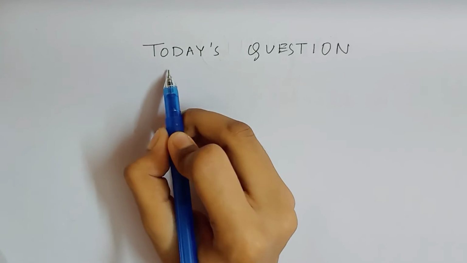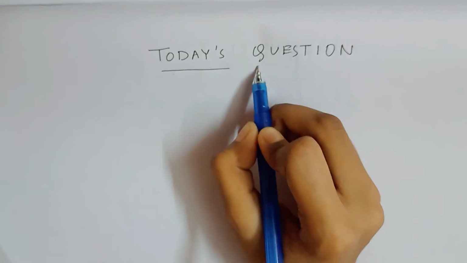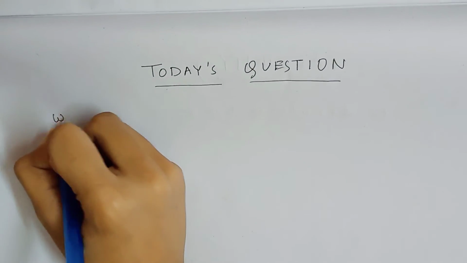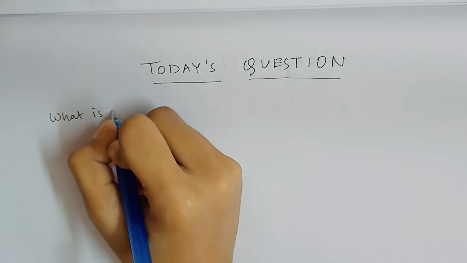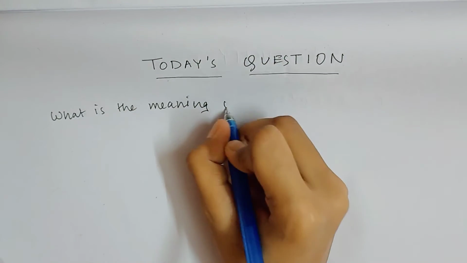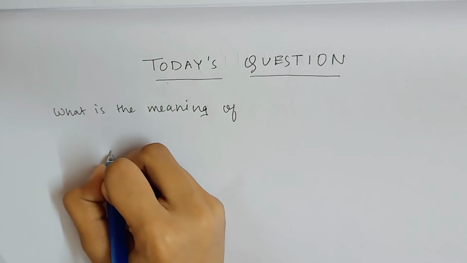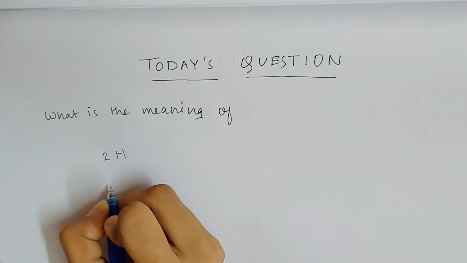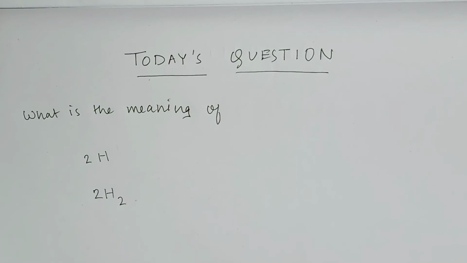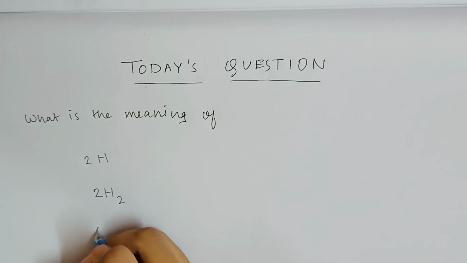So today's questions related to this topic, atomicity, are: what is the meaning of 2H, 2H2, and 4H?